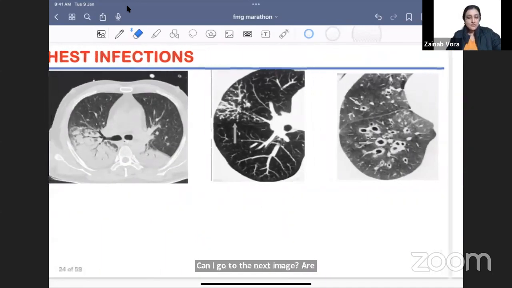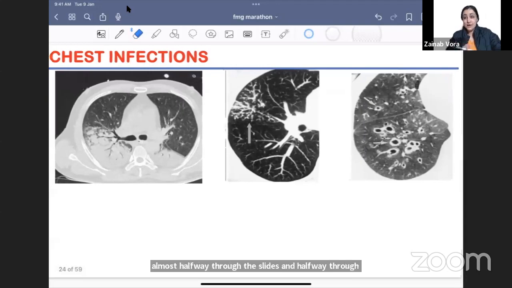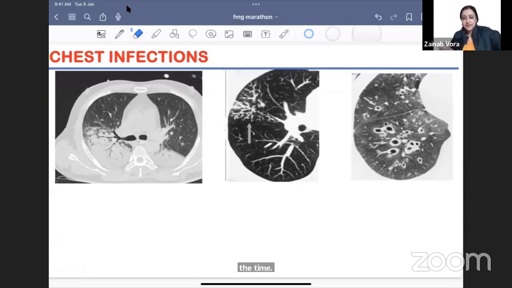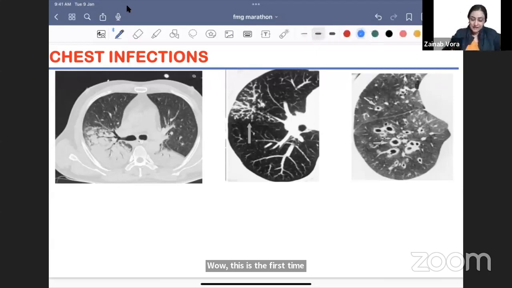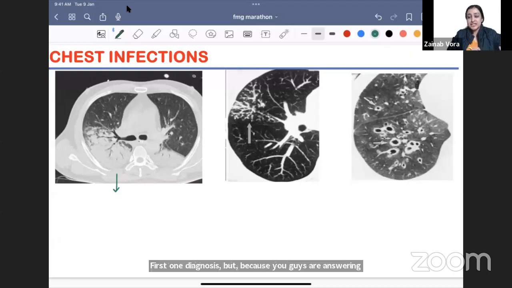Are you guys okay? We are almost halfway through the slides and halfway through the time. Wow, this is the first time ever that I am running on time. So what we have here are 3 HRCT appearances. First one, tell me the diagnosis quickly, because you guys are answering really well and I'm very happy that our radiology is at least intact through all of these months that we have studied.